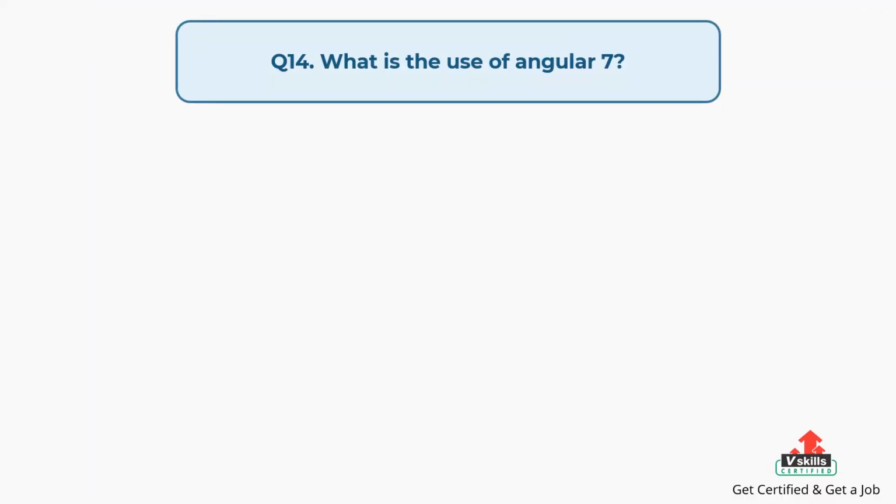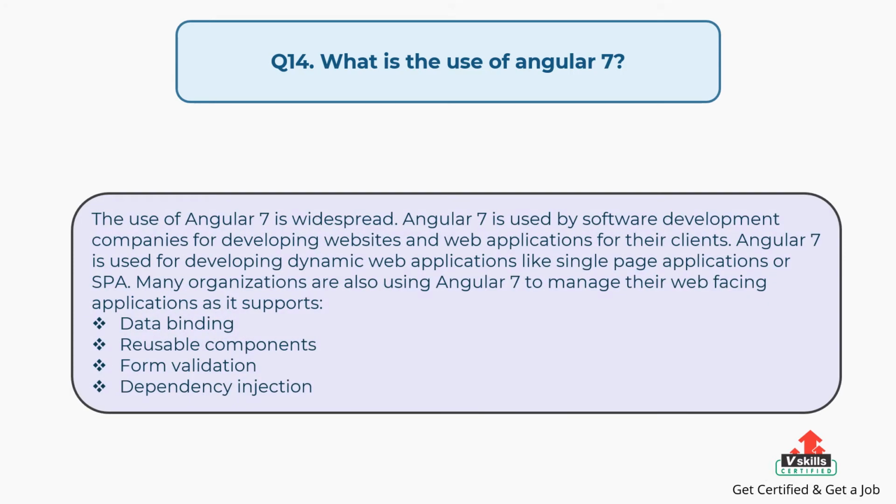Question number 14, what is the use of Angular 7? The answer is: the use of Angular 7 is widespread. Angular 7 is used by software development companies for developing websites and web applications for their clients. Angular 7 is used for developing dynamic web applications like single-page applications or SPA. Many organizations are also using Angular 7 to manage their web-facing applications as it supports data binding, reusable components, form